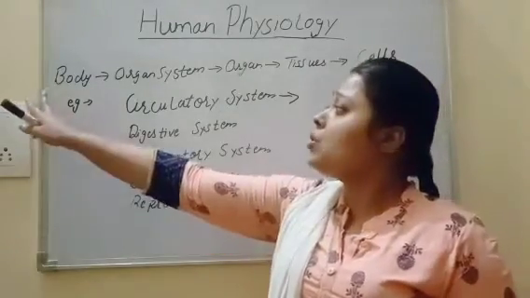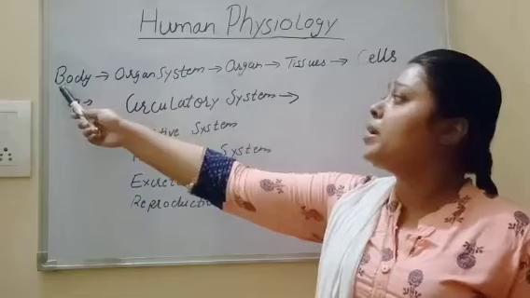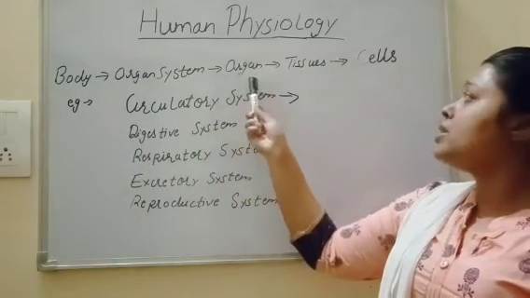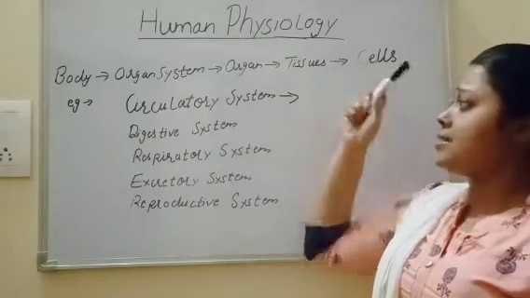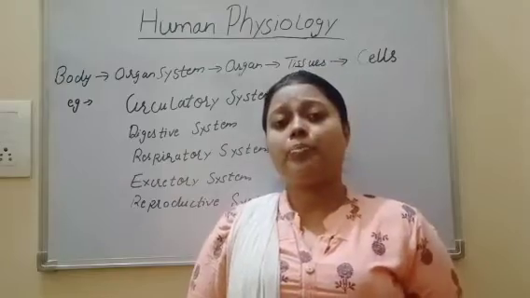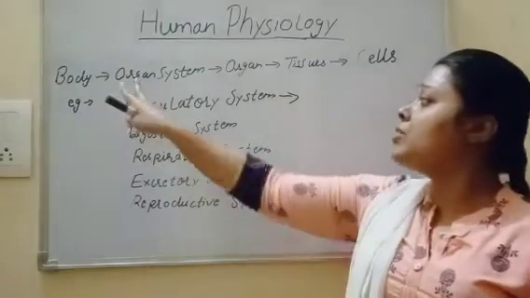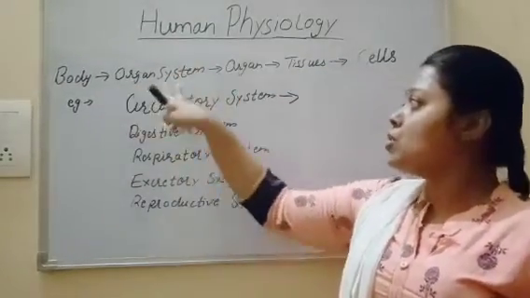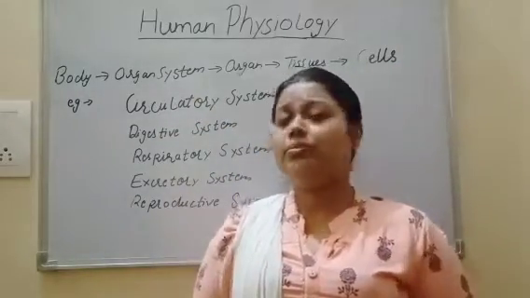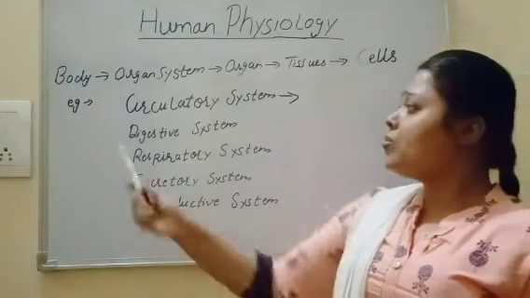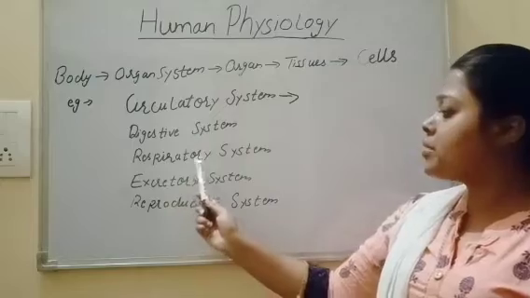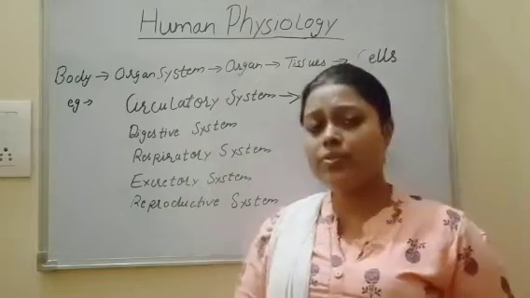Okay friends, as we all know, our human body is made up of various organ systems, organ systems are made up of various organs, organs are made up of tissues, and tissues are made up of cells. So for understanding the physiology of humans, we first have to understand the physiology of organ systems, how various organs work in a system. The human body consists of different organ systems like the circulatory system, digestive system, respiratory system, excretory system, and reproductive system.